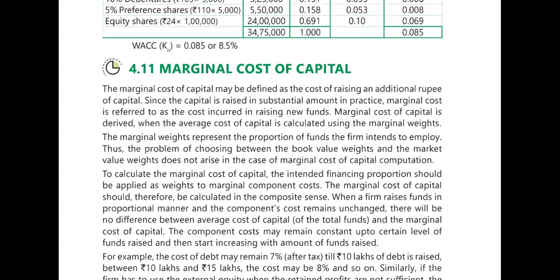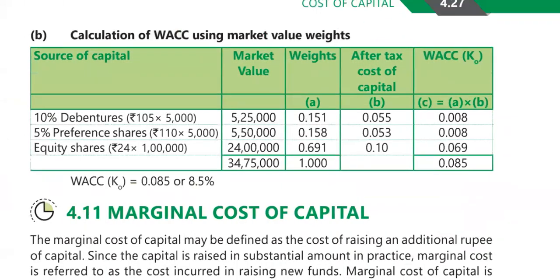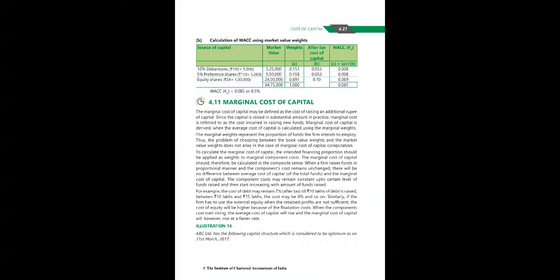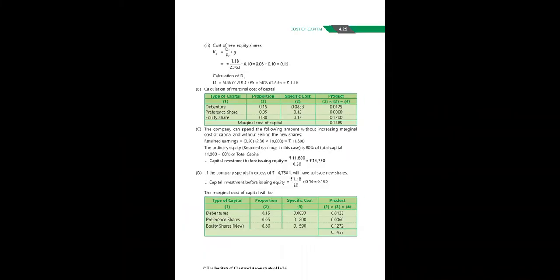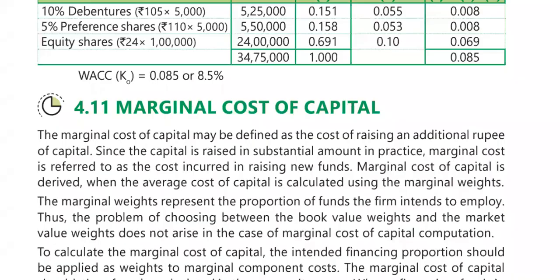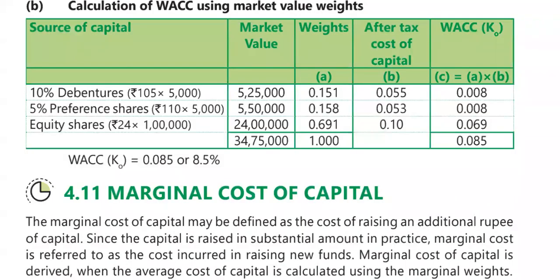Now using market value weights, there has been an increase in the value of debentures. So we'll see that debenture value increased. That is 10% debenture. From 100 it has increased to 105, multiplied by 5,000, so we'll get 5,25,000.